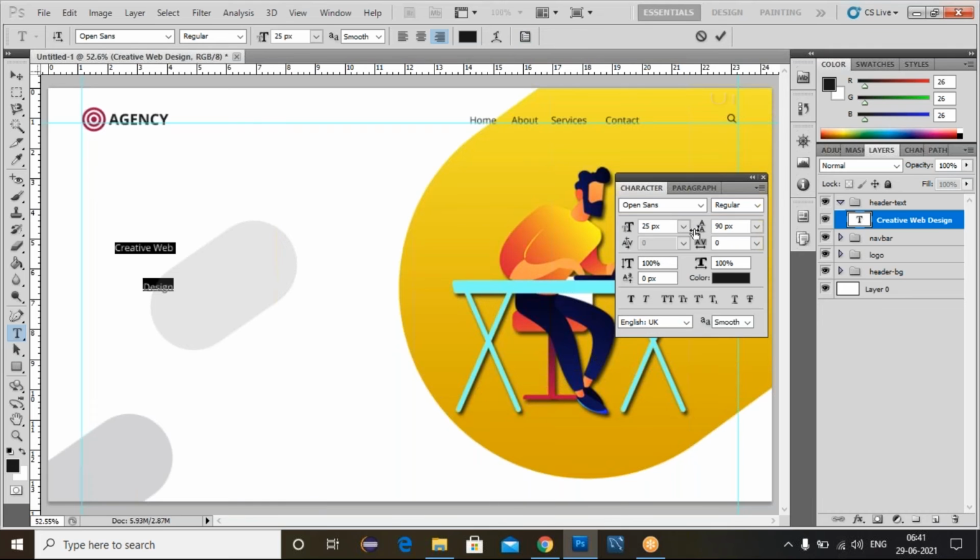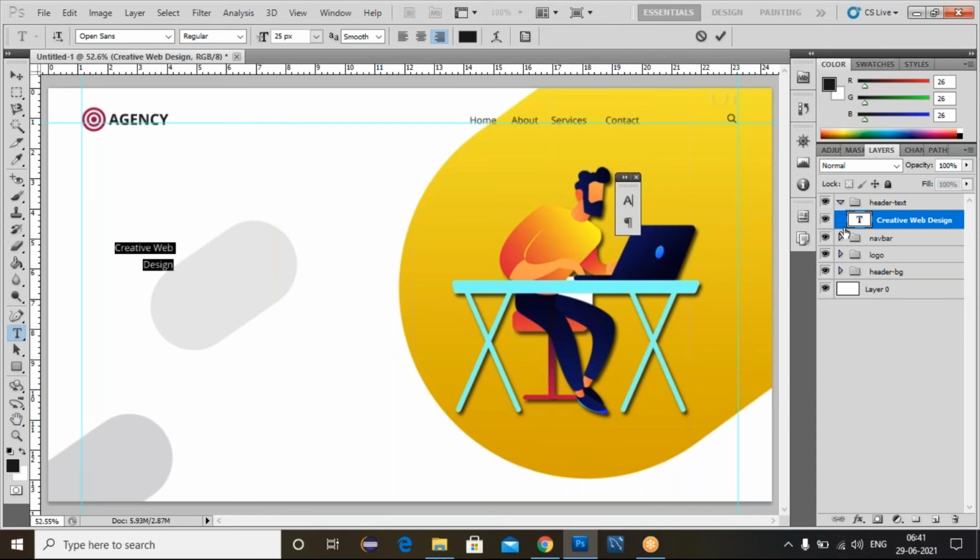Select this one. See, look at this one. We have a lot of line gap there. So to reduce the line height, you can use this toggle. You can click and select the second option. We can reduce this line height, and now I just double click on this one. It will be selected, and I'll make it equal.